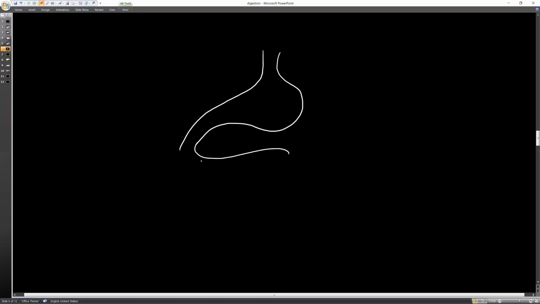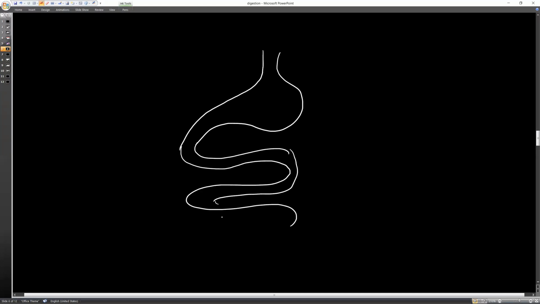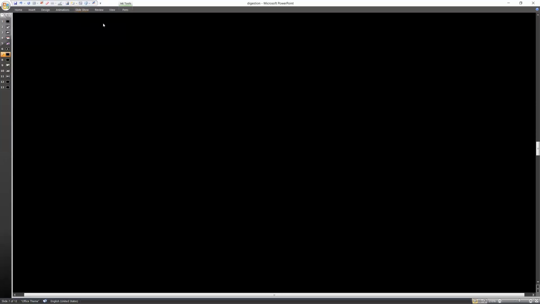And from this portion, the food reaches the small intestine. Now, what is going to happen in the small intestine? So let me explain it.